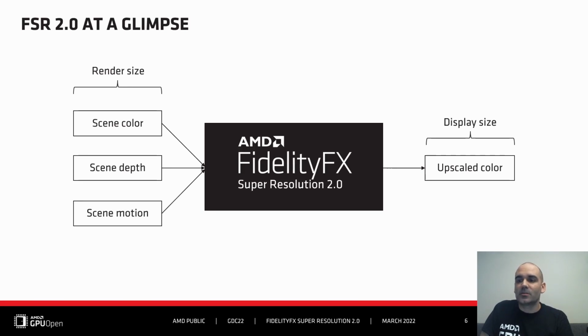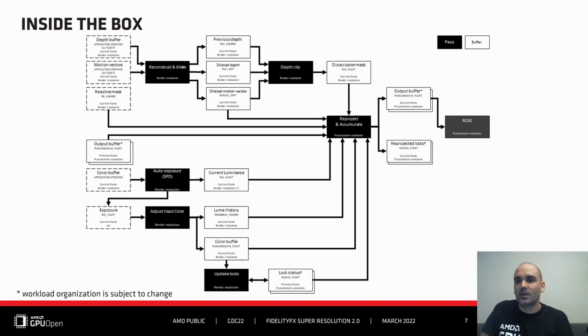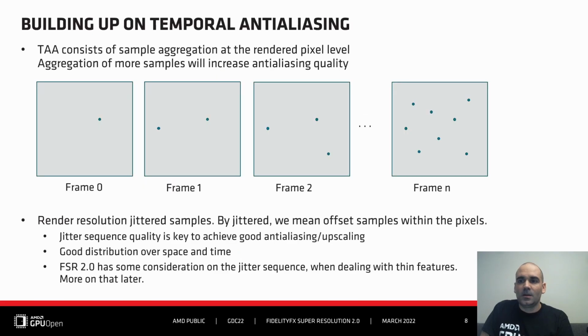So now let's have a quick look inside the box to see how FSR2 is shaped up. This is a representation of the inner structure of FSR2. It implements many steps that are required to produce a high-quality upscaled image. Let's walk through the different stages of this pipeline. FSR2 is a temporal upscaler, and as such, we started and built this upscaling technology on existing concepts from temporal anti-aliasing. So let me first expose those concepts.